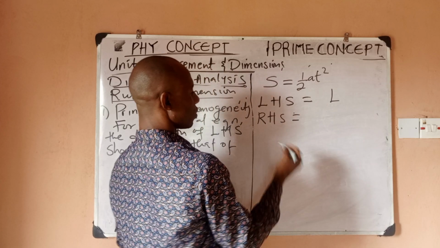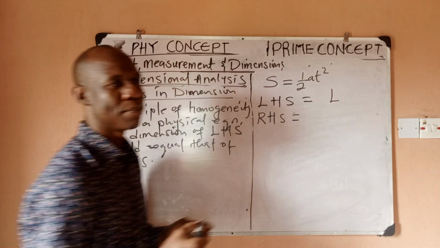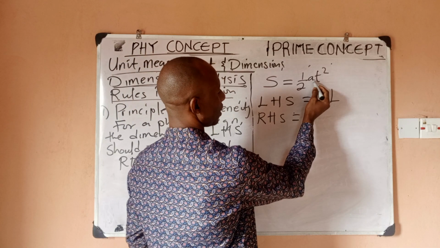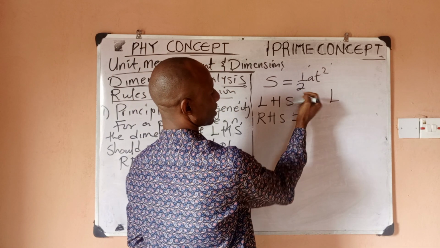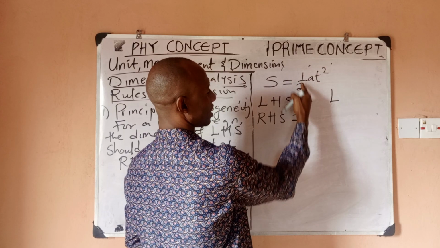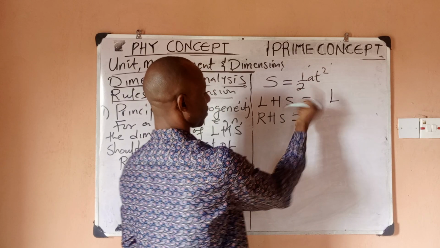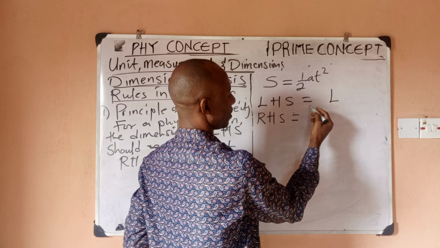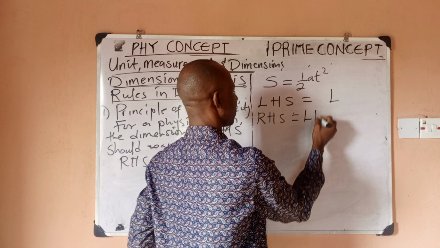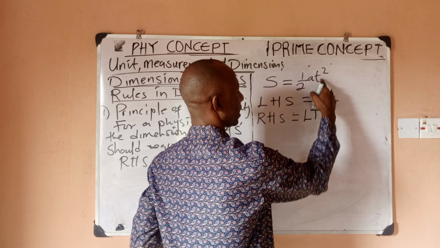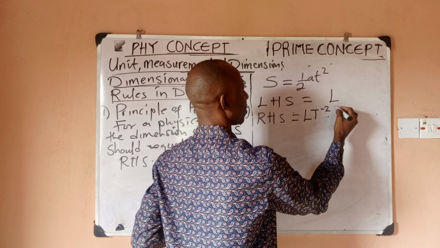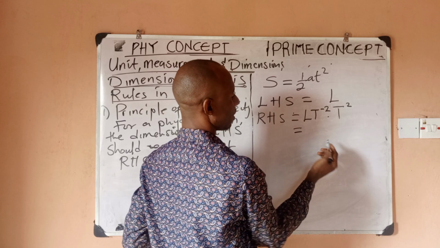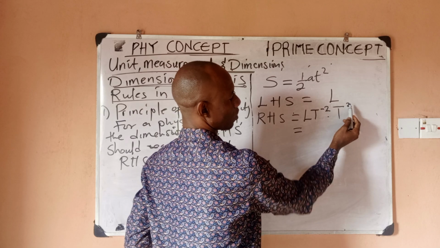So remember, 1 over 2 is a dimensionless constant. We're still going to mention the rules. It is a constant and it does not have dimension, so there's no point to worry about it. Then our acceleration, we know the dimension as LT to the power minus 2. Then our time, we'll have the dimension as T. Then this is squared, so T squared. So let's check. You would see that minus 2 plus 2 is 0. So this T would go.